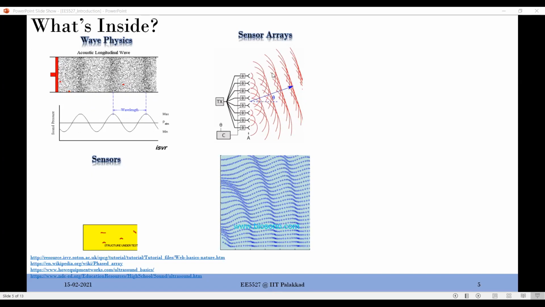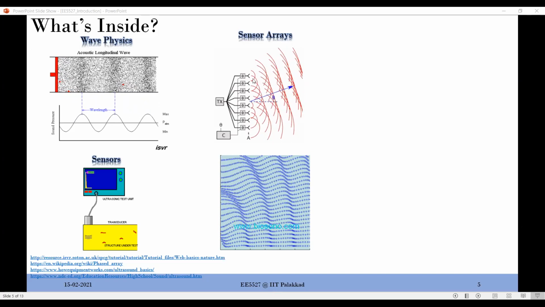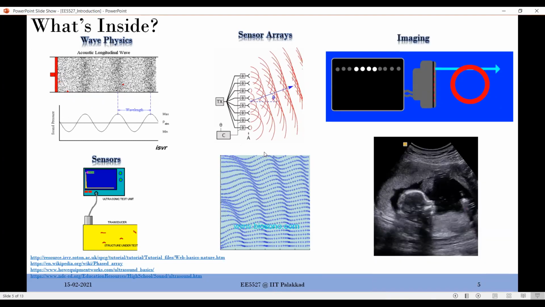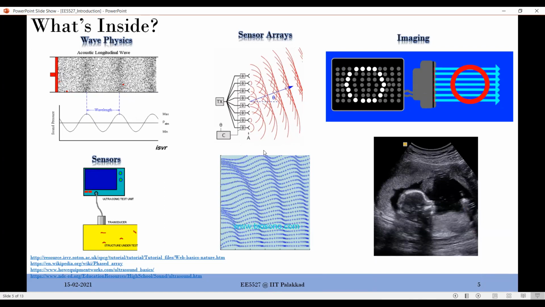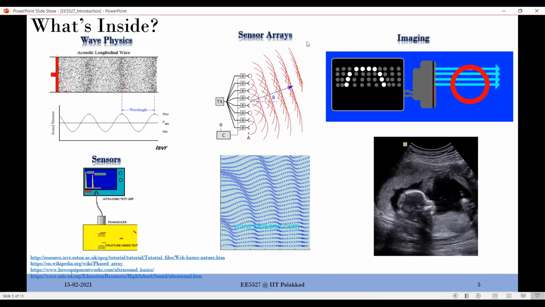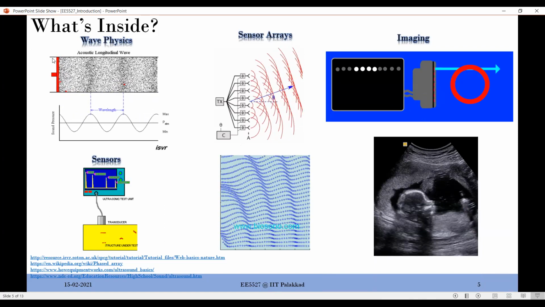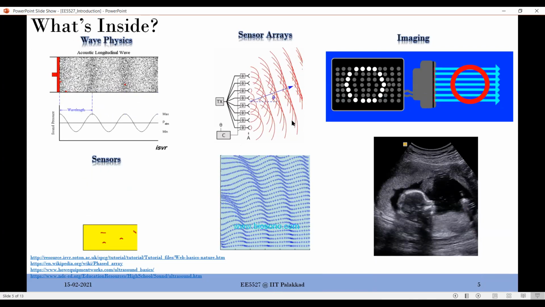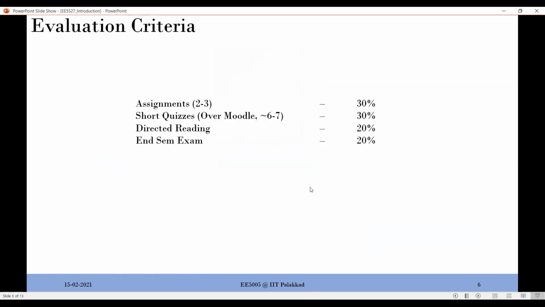Yes, sir. Okay. So this is something which is very, very interesting. We will talk a lot about the importance of an array of sensors compared to a single sensor. And of course, that's not where we stop, because we are not interested in directing it to some position, but we are interested in reconstructing an image out of it, right? That's the entire process. So this is the entire thing that we will learn about: from the physics, then sensors, then arrays of sensors, and then how the image is formed out of this. That's the entire journey that we are on.